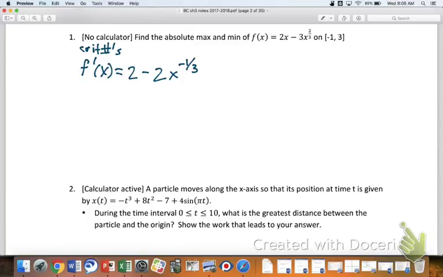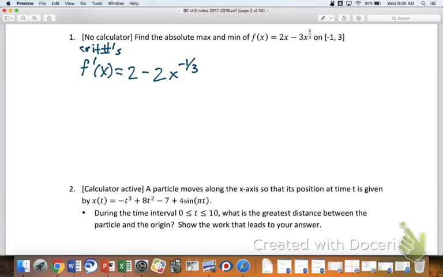I always will mentally do a quick check on the does not exist. So are there any x values on our interval here in which f prime does not exist? Negative numbers? What's wrong with negative numbers? Oh, no, actually, it's the cube root. Cube root, yeah, you can do the cube root of a negative.